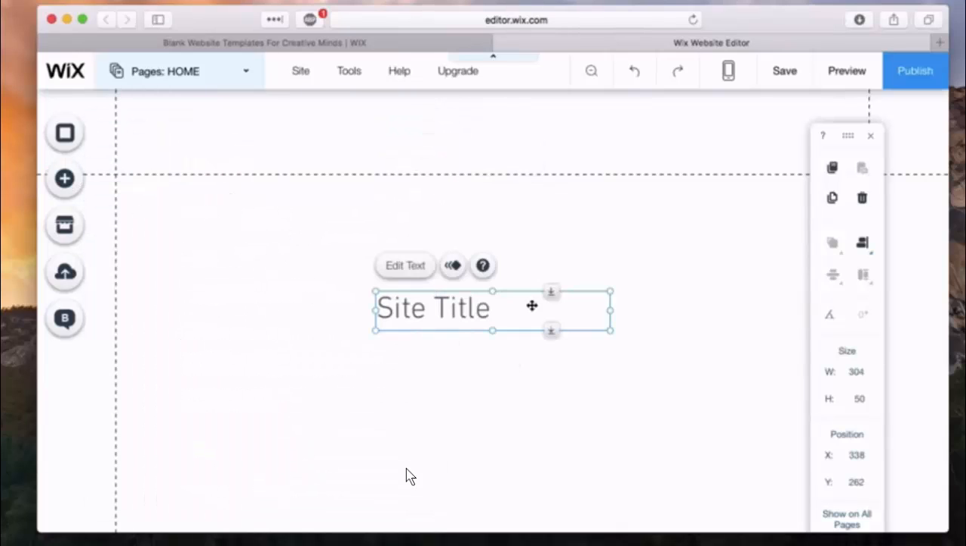Adding text to your page. Choose the add option from the toolbar on the left of the screen. Choose text from the add menu. Choose a paragraph style from the list if you want to add text, or choose a heading style to add a heading. A box will appear on your web page. Drag the box to the position you want on your page, then type your text inside it.